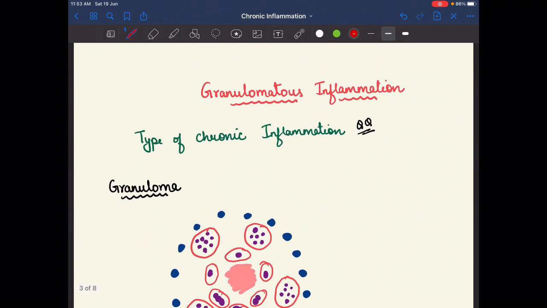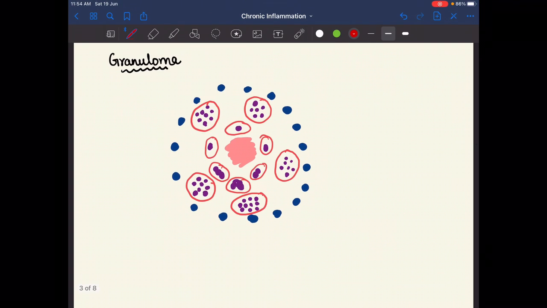After that, what is granulomatous inflammation? Basically, granulomatous inflammation is a type of chronic inflammation. Remember that granulomatous inflammation is a chronic inflammation. And what do you know about the granuloma? Basically, this is the structure of the granuloma.